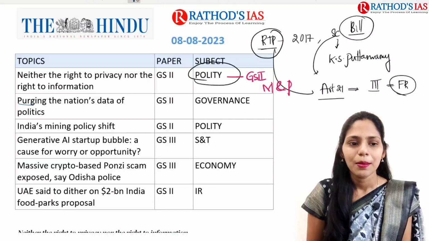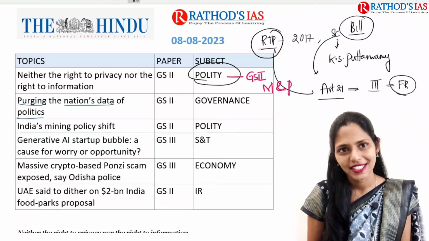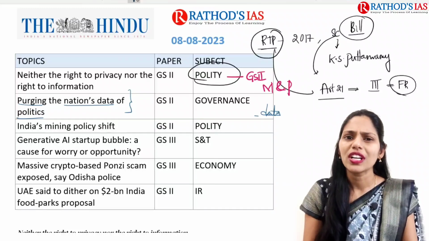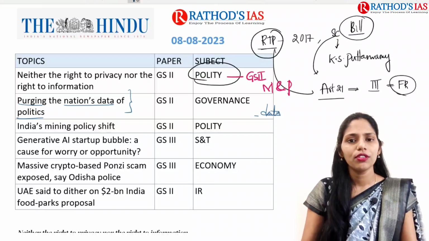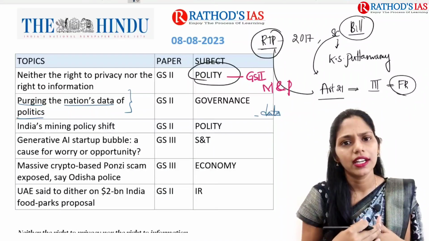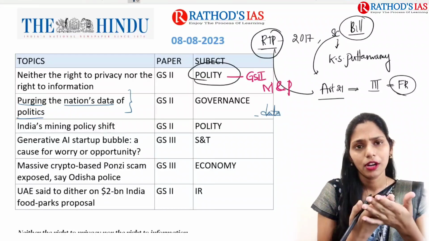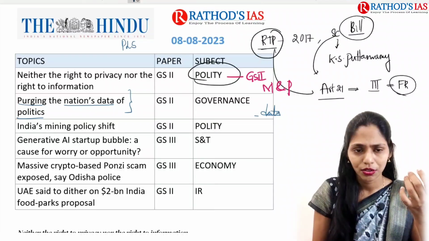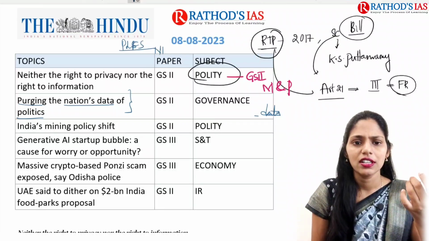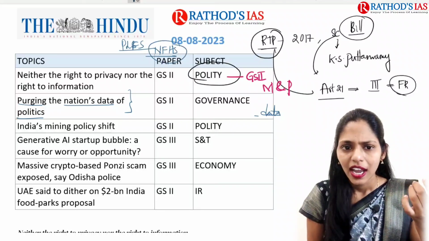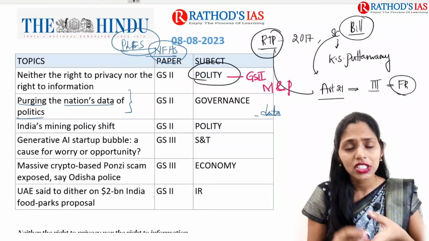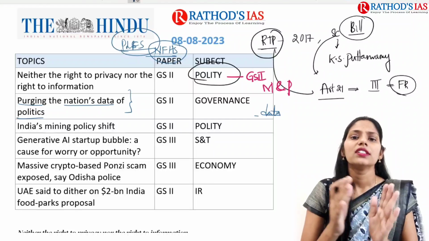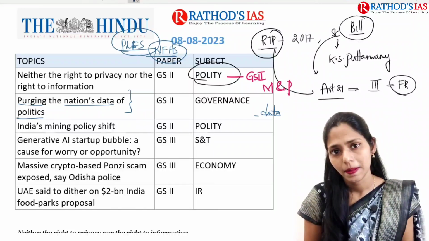And the next topic is purging the nation's data of politics. This article is talking about a data issue. So what is this data actually? If you are reading current affairs, you might have come across a number of reports. For example, you know about the Periodic Labour Force Survey and the National Family Health Survey data. And there will be organizations which are releasing this data. But recently, in one organization, the chairman has been dismissed or suspended.